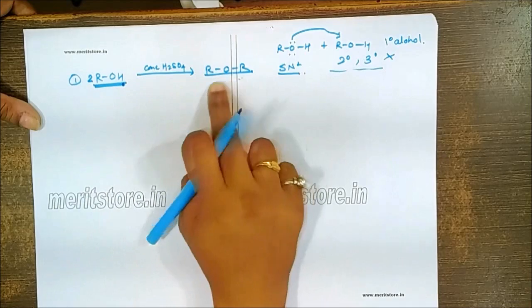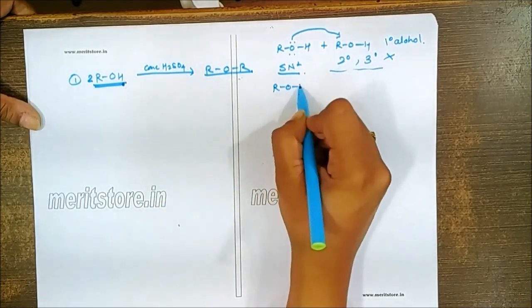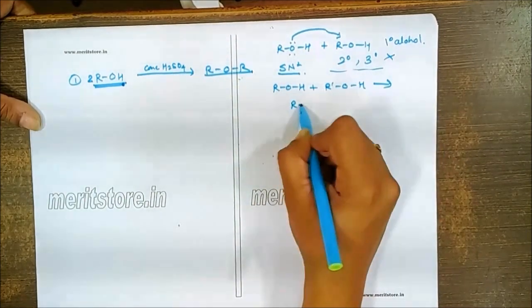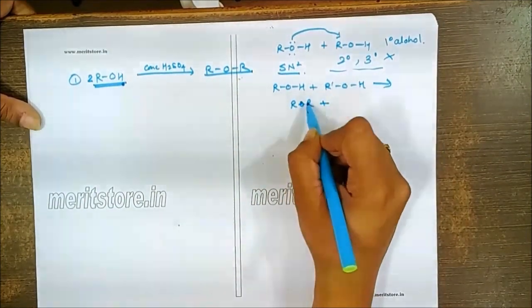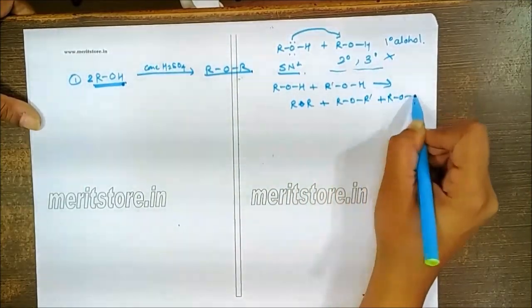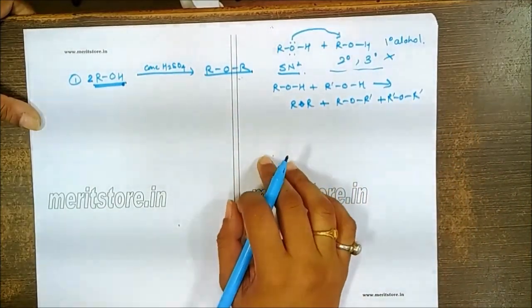As I said, this is only possible for the symmetrical, because if I have to make the unsymmetrical ethers, I have to take a combination of two different alcohols, and that will give me three different types of ethers, a mixture of three ethers. So that is to be avoided.